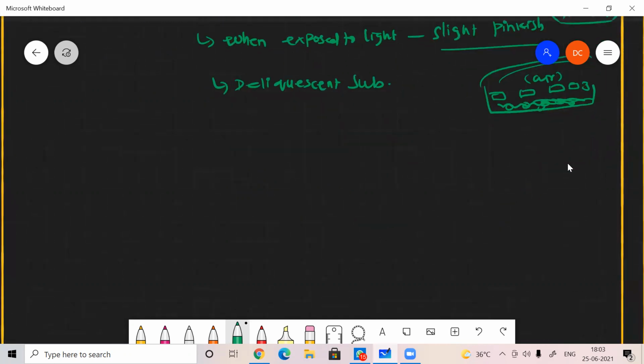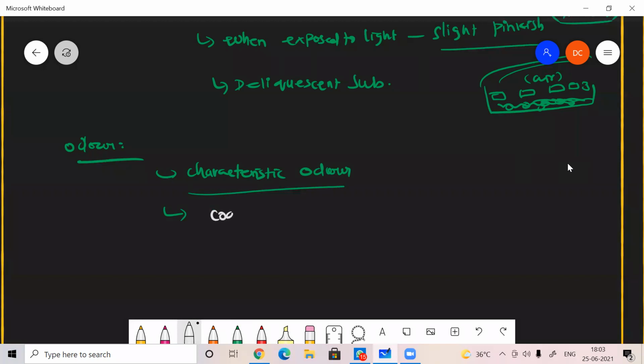And the next one is odor. Usually it has some characteristic odor. What does characteristic odor mean? In olden days, phenol was obtained from coal tar.